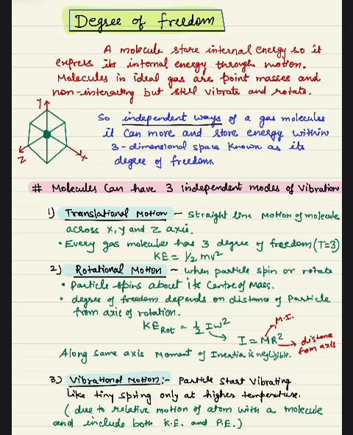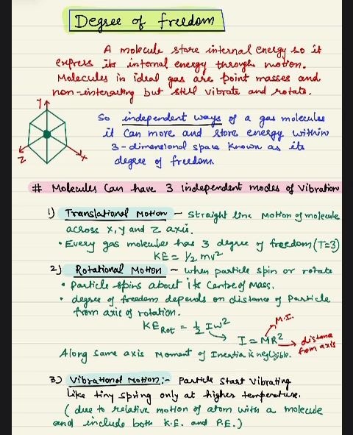But how does it come about? We know that a molecule has some internal energy, isn't it? It stores some internal energy, so it expresses this internal energy through its motion. And we know the molecules in an ideal gas are point masses and non-interacting, but still vibrate and rotate. Let me make this topic easy, and if you want to understand, your basics should be clear. What is an ideal gas? Okay, in this way.